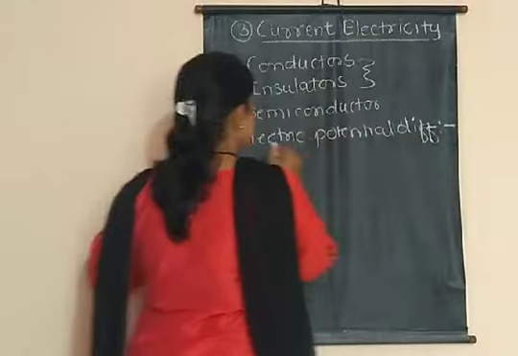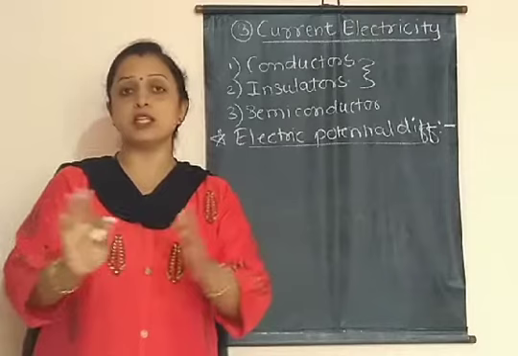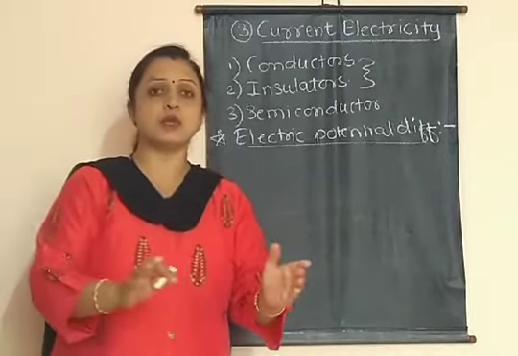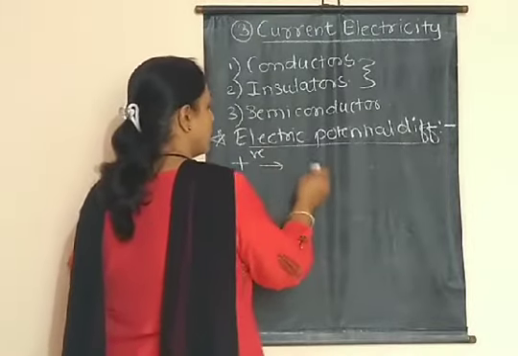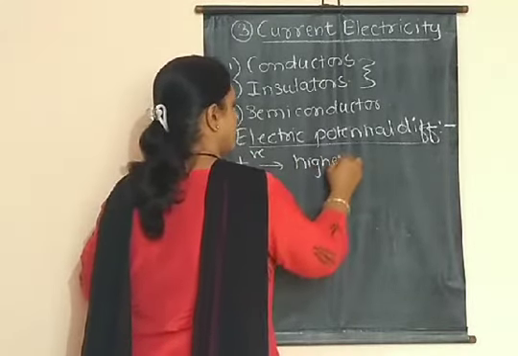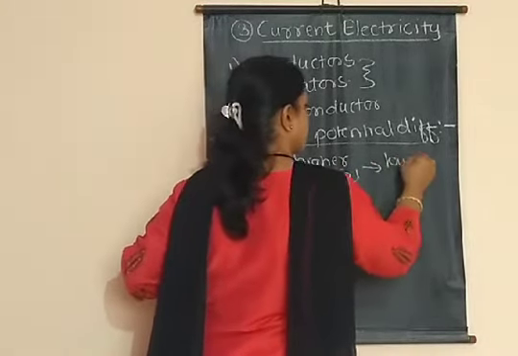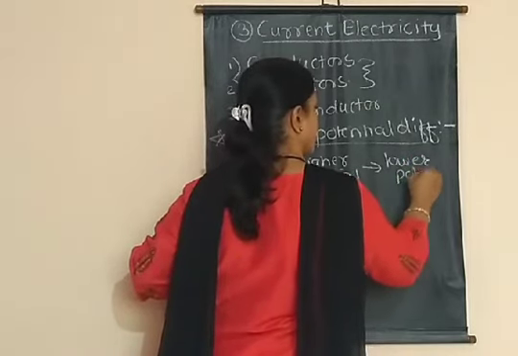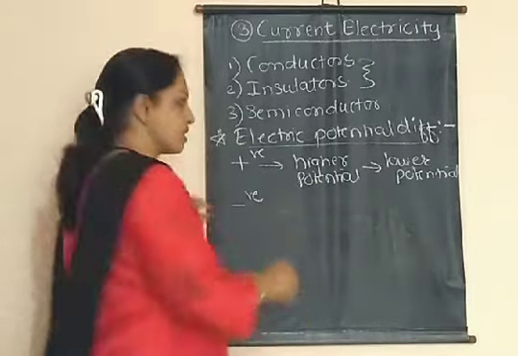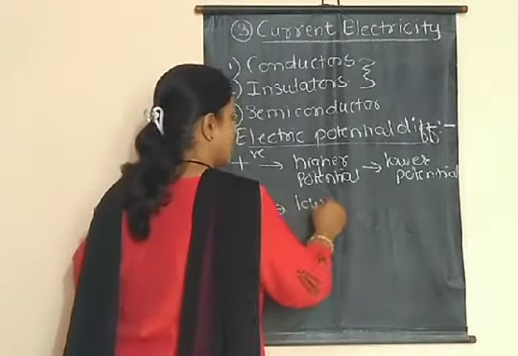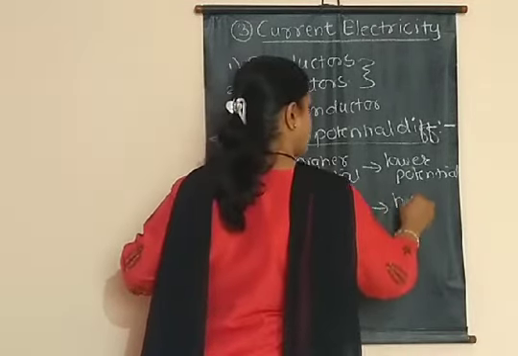So we have to study this second concept, that is the electric potential difference. Now remember always that positive charges always flow from higher potential to lower potential point. And the negative charges, meaning electrons, flow from lower potential point to higher potential point.